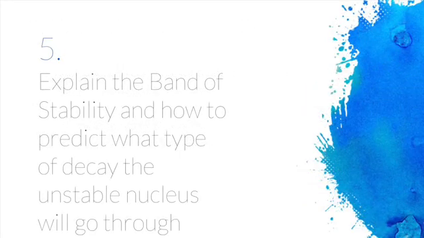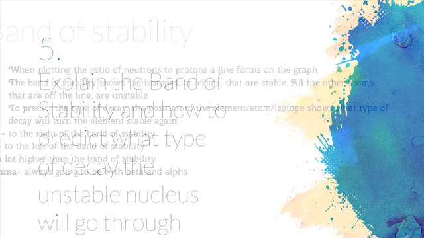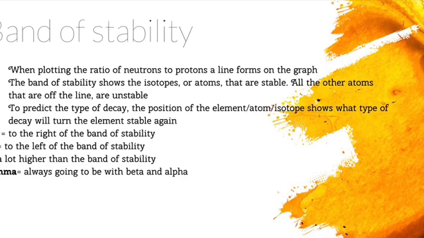Now we're going to Ava with the latest news. Explain the band of stability and how to predict what type of decay the unstable nucleus will go through. When plotting the ratio of neutrons to protons, neutrons on the y-axis and protons on the x-axis, a line forms on the graph. One straight line, which is the 1-to-1 proton-neutron ratio, and one curved line. The band of stability shows the isotopes or the atoms that are stable. All the other atoms that are off the line are unstable.